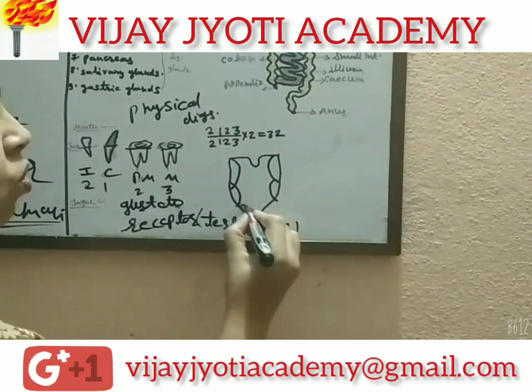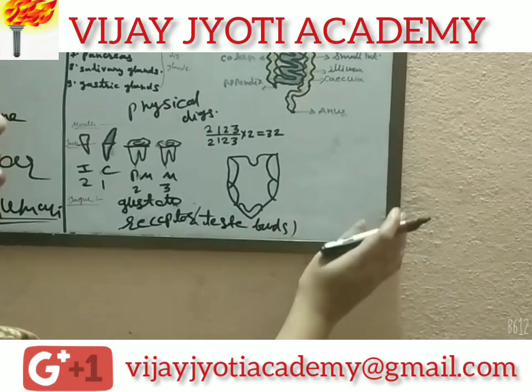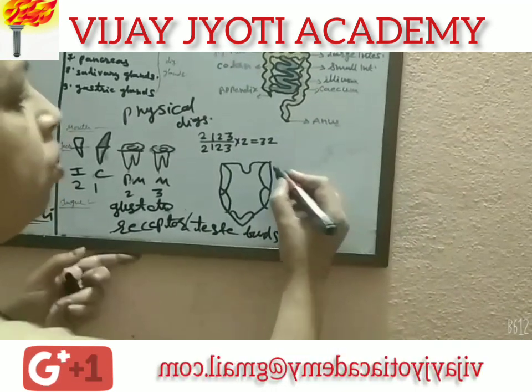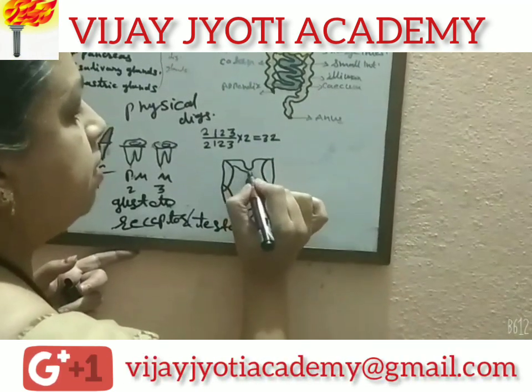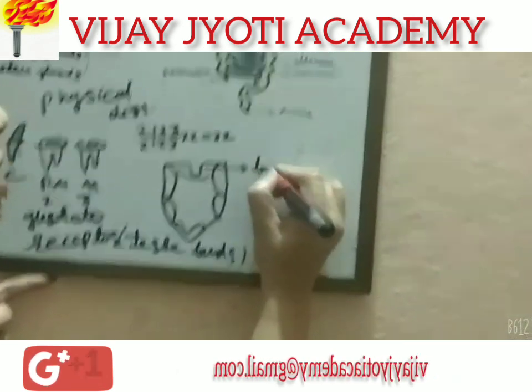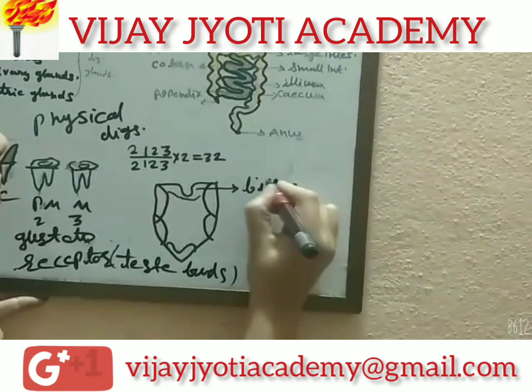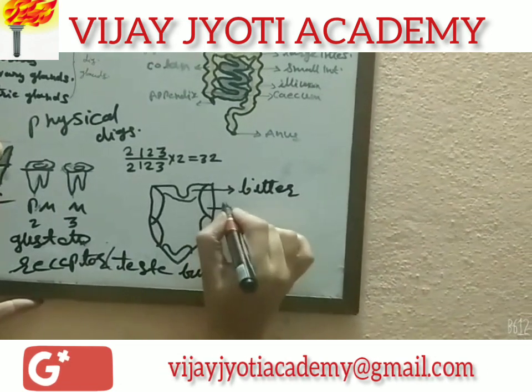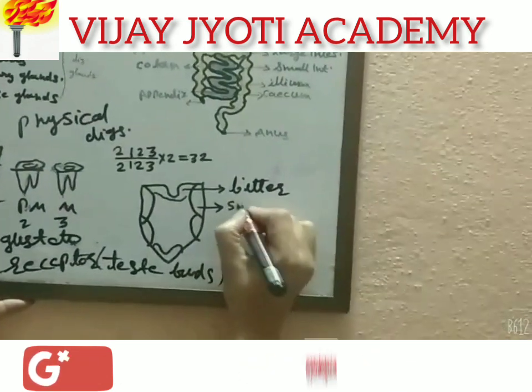These are the different zones of taste buds which help to know the taste of the food, such as the back part of the tongue recognizes the bitter taste, then sour taste.